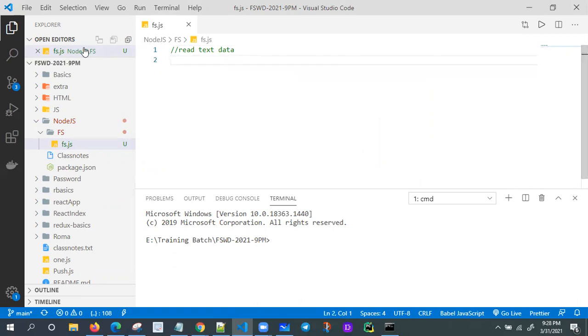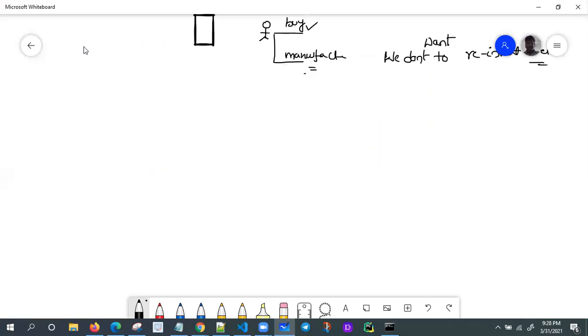So definitely we have to use the fs module of Node.js. Now how to import? Here I'm using ES5 syntax. Let me clarify two things. Right now I'm going to write JavaScript in ES5 notation.